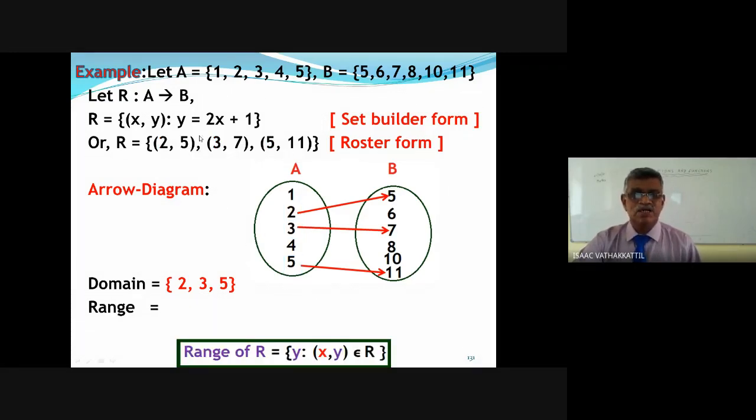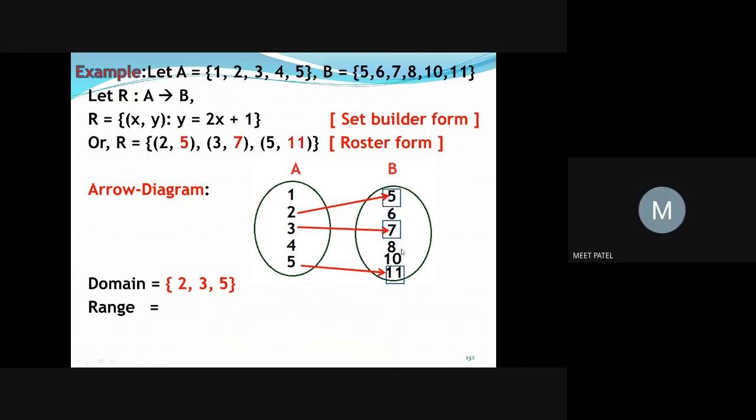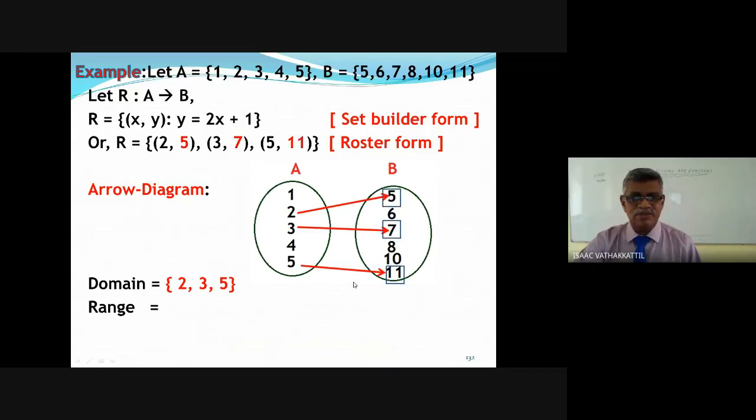From the listing method, we can easily write 5, 7, 11, or from the arrow diagram also 5, 7, and 11. I think the domain and range are very clear. The domain is 2, 3, 5, that is the set of first elements. The range is the set of second elements, that is here in this example 5, 7, 11.